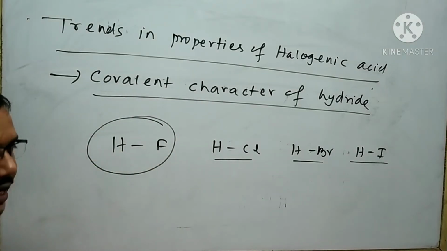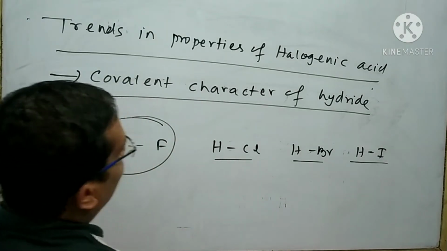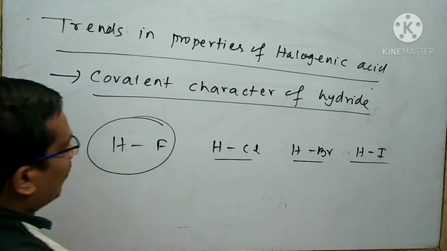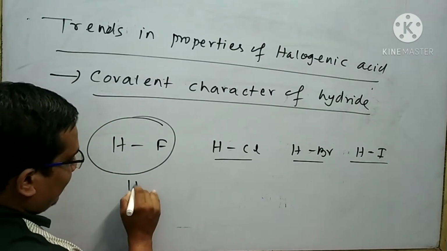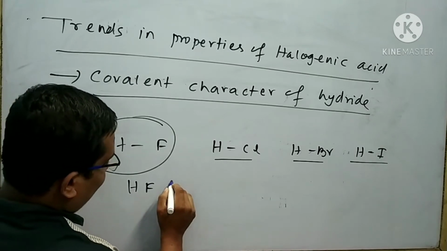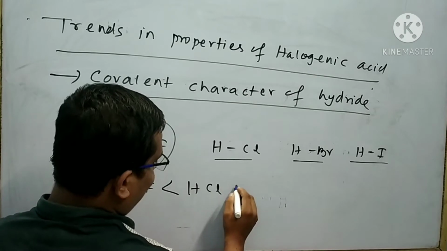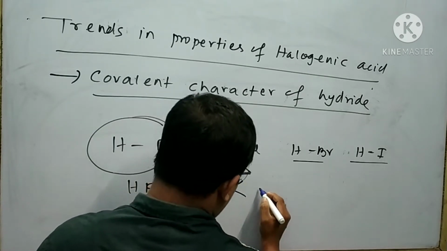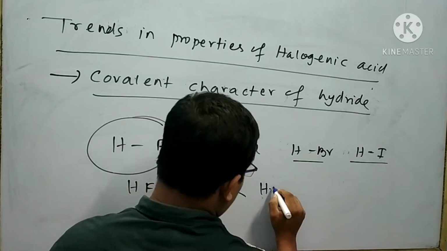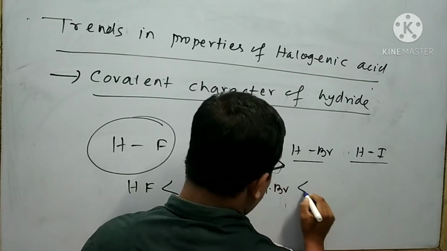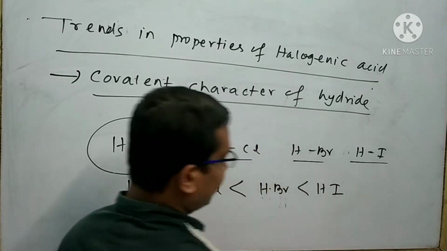So you can arrange the hydrides according to the increasing order of covalent character like this. HF has less covalent character than HCl, which has less covalent character than HBr, and HBr has less covalent character than HI.